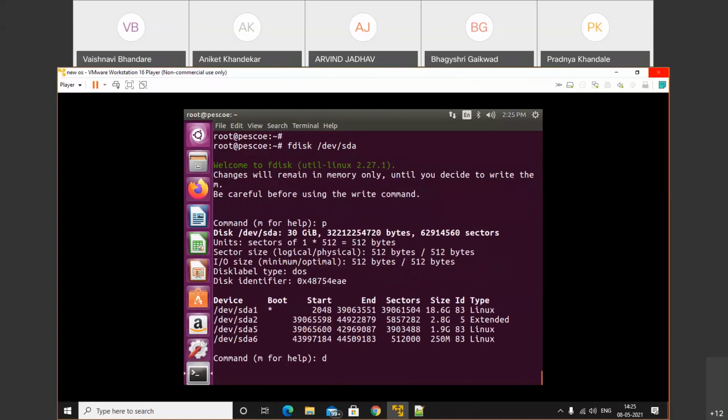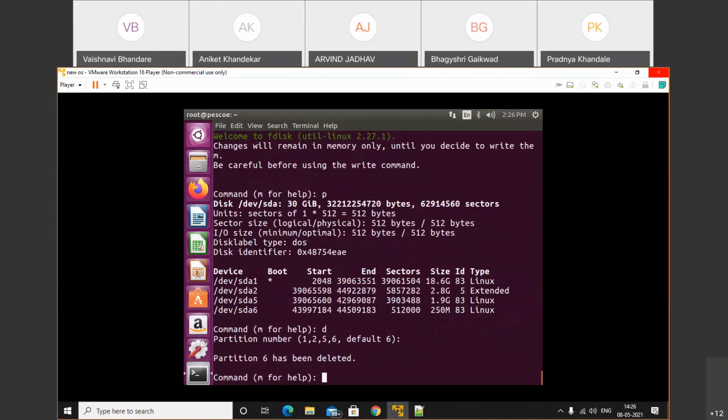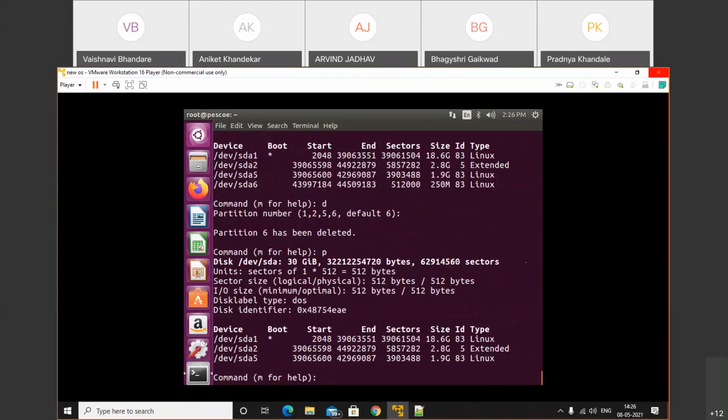Okay, now I'll delete the last partition once more. Delete. And here I will not provide the number. After that I click delete, and after partition 6 is successfully deleted, press P to print. See, we successfully deleted the partition. Earlier the last partition was /dev/sda6, but now the last partition is /dev/sda5.